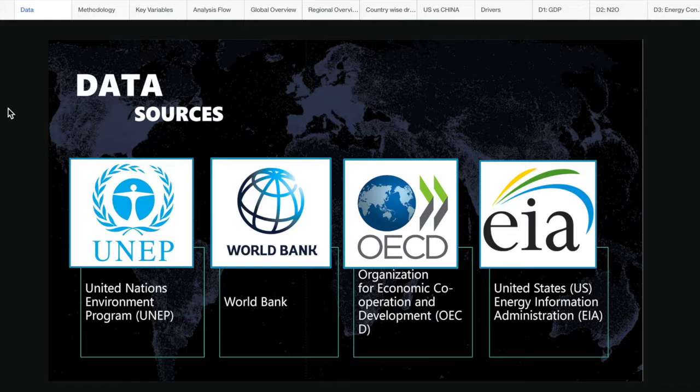The group faced difficulties in finding and collating timely, complete and accurate data for this topic. In the end, 4 sources were utilized in the creation of a quality dataset for analysis. The sources are mainly UNEP for the country air pollutants variable, World Bank for the global data, OECD for the demographics, and EIA for energy data.